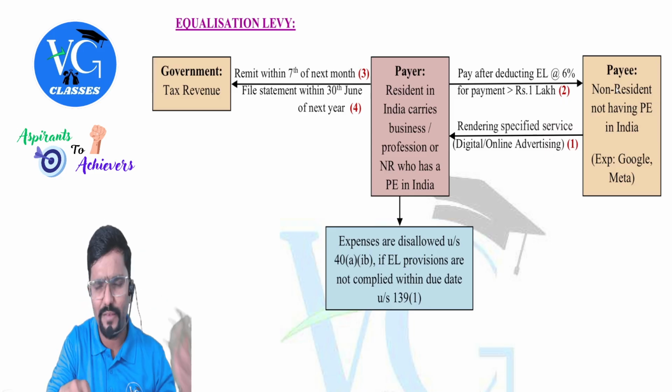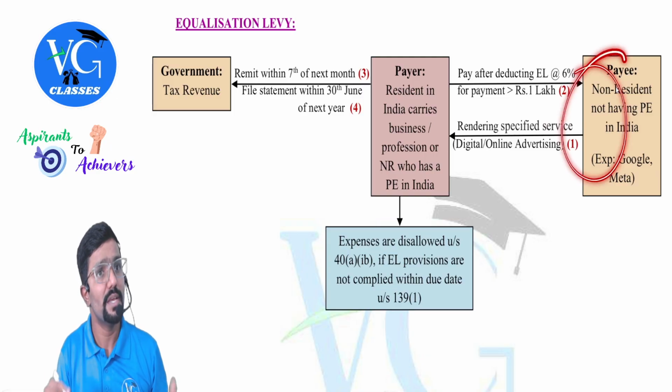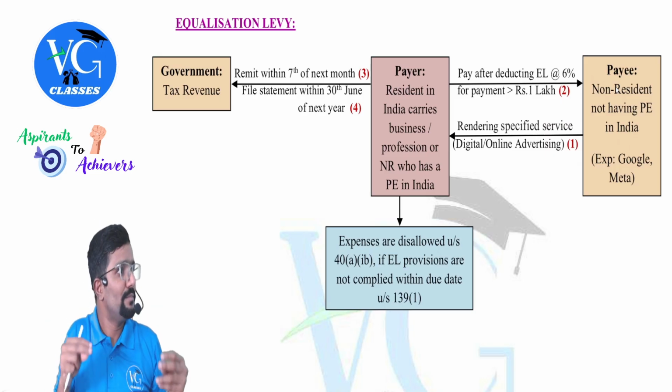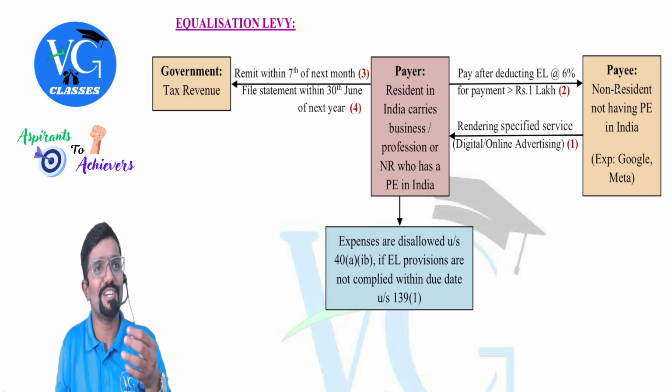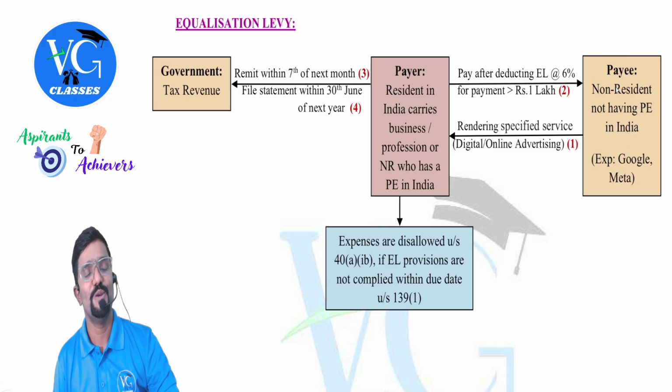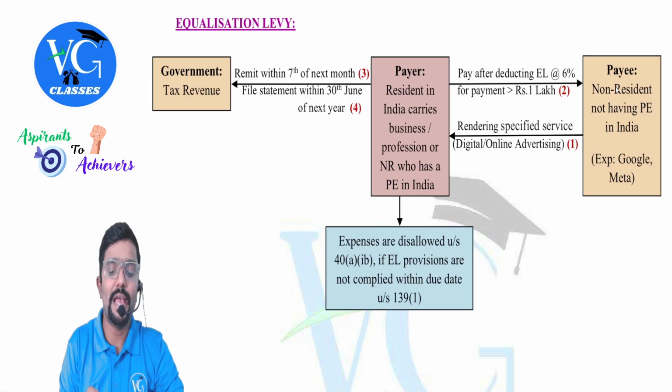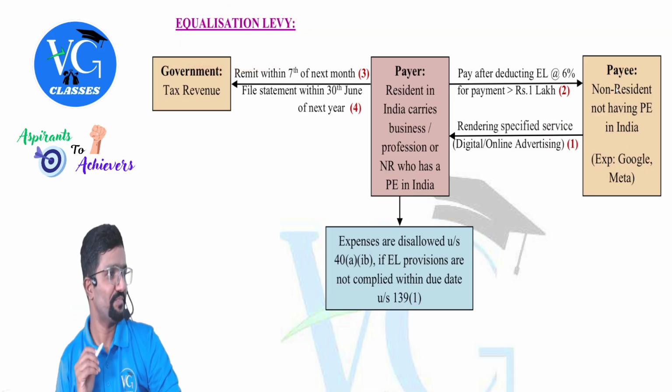Why so? Because they don't have any office. They don't have any business. They don't have any physical presence in India. But from Google ads, Facebook ads and all, they used to earn income. So that is where the government thought we are losing out something. Let us introduce an equalization levy.